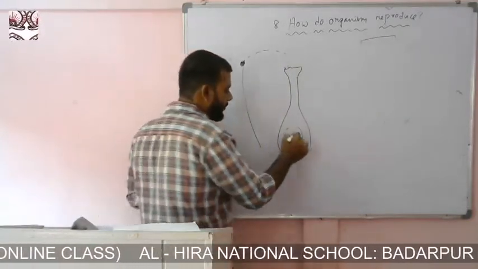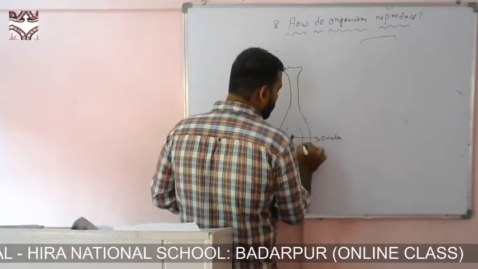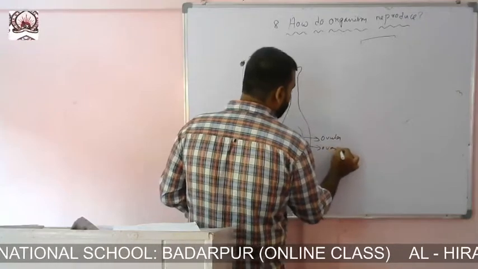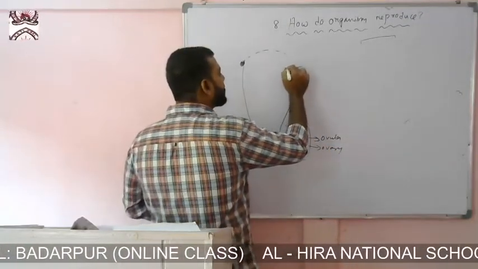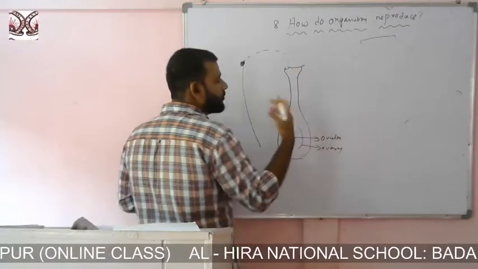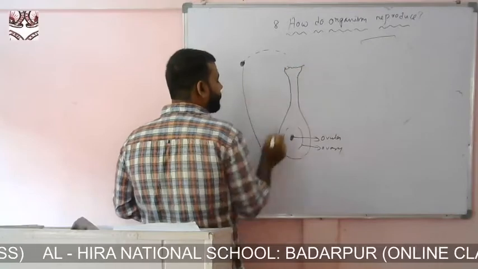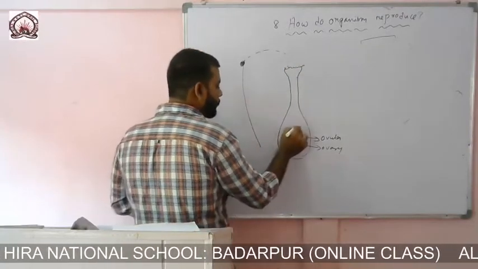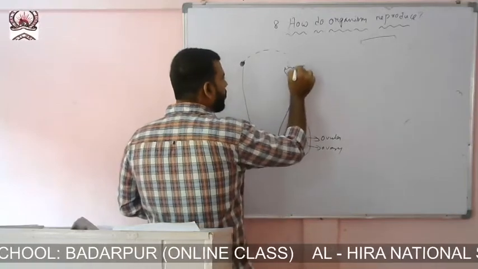All right. Now when the pollen grain falls on the ovule, this part as a whole is called the ovary. So inside the ovary there is the ovule. The stigma has some sticky substance on it. When the pollen grain falls there, what does it do?